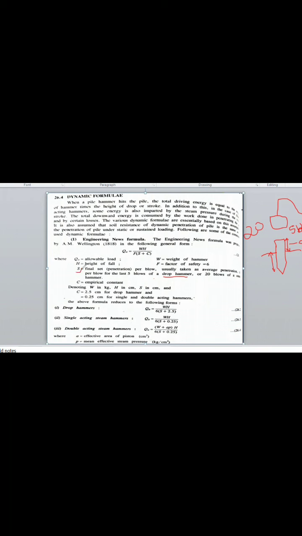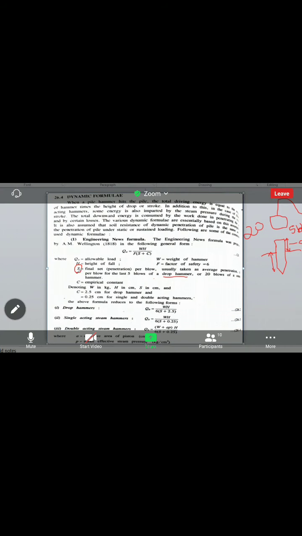Now you got it, what is meant by S? S will be in centimeter. It is the penetration in the last 5 blows for a drop hammer, and the penetration in centimeter for the last 20 blows in the single and double acting hammer.